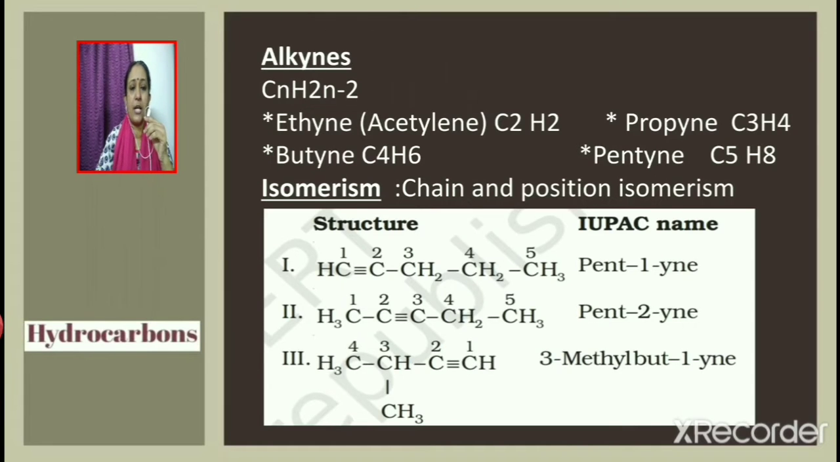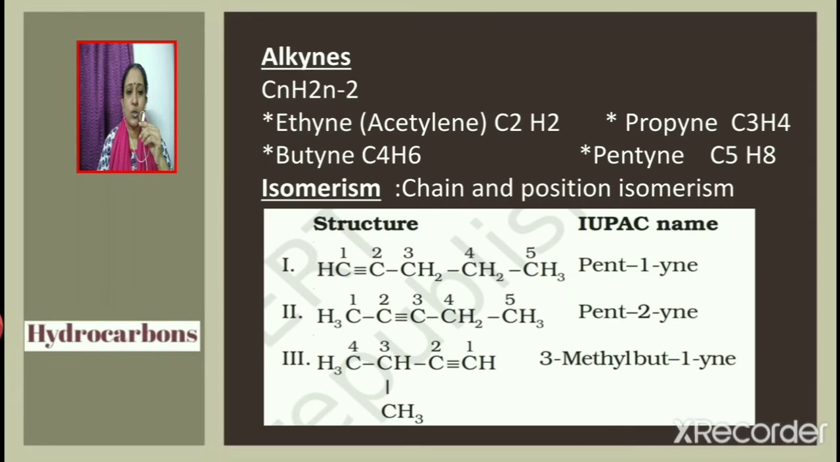Next, we shall learn about alkynes. The general formula is CnH2n-2. Different members are ethyne, also known as acetylene, propyne, butyne, pentyne, and so on. The molecular formula of ethyne is C2H2, propyne C3H4, butyne C4H6, pentyne C5H8.